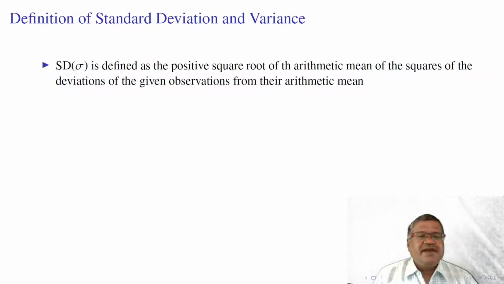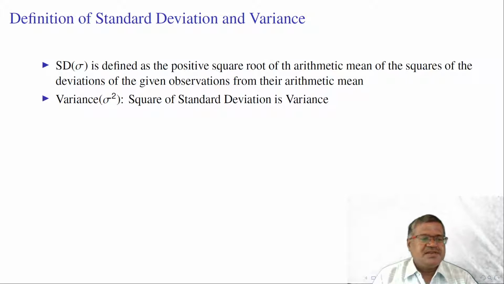SD sigma is defined as the positive square root of the arithmetic mean of the squares of the deviations of the given observations from their arithmetic mean. Variance is the square of standard deviation, denoted by sigma square.